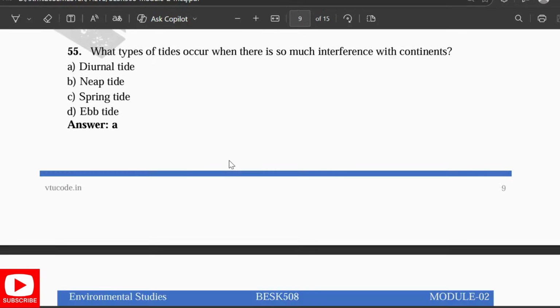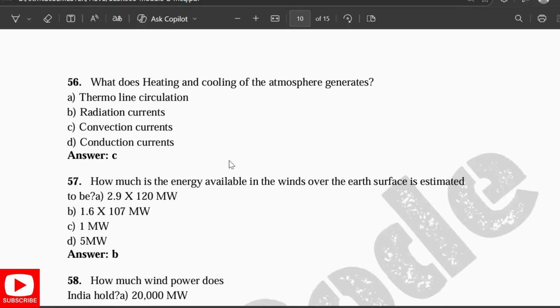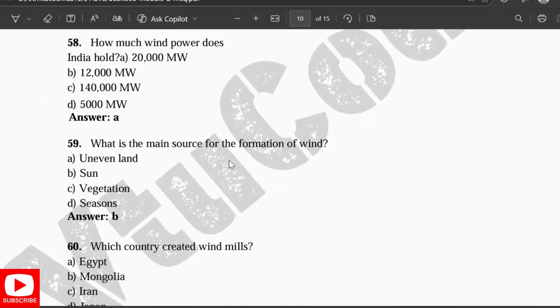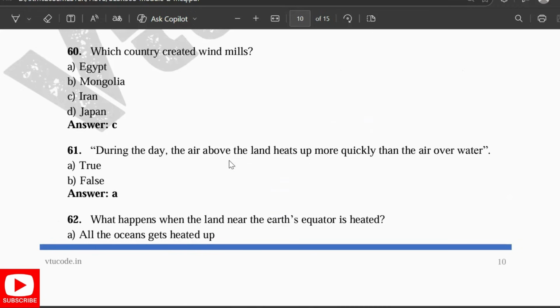It is Deliran tide. What does heating and cooling of the atmosphere generate? Convection currents. How much is the energy available in the winds over the Earth's surface estimated to be? It is 1.6 into 10^7 megawatts. How much wind power does India hold? 20,000. What is the main source of formation of wind? It is sun.